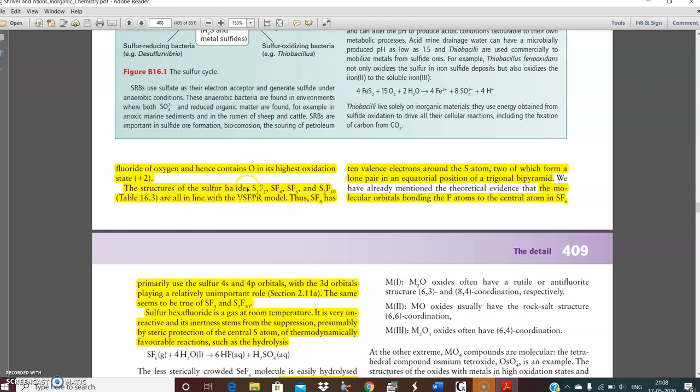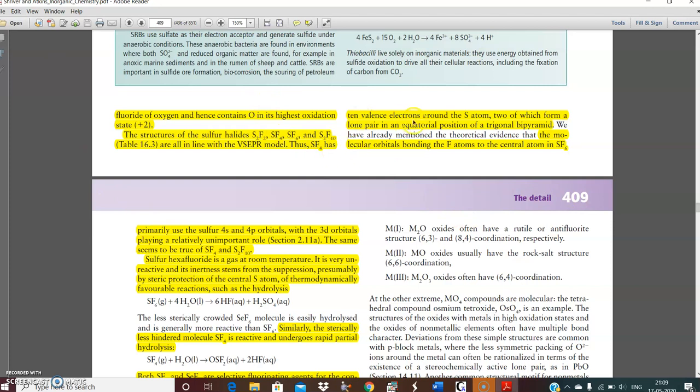Next, the structure of sulfur halides. Sulfur can have these kinds of halides. S2F10 is not required as far as the exam is concerned, but S2F2, SF4, SF6 are important. Then S2Cl2, SCl4, SCl6 are important. Their structure can be explained by using the simple VSEPR model as I discussed during the third semester class.